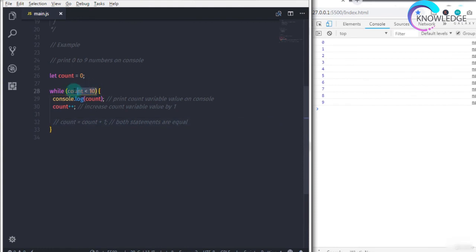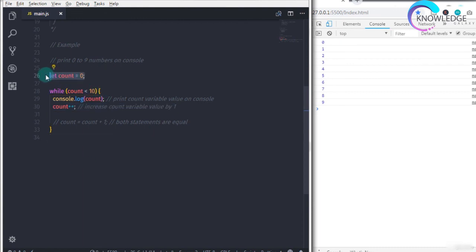Then it will check the expression again with the new variable value. So it will check whether 1 is less than 10 or not. And if the expression returns true, then it will print the count value on the console and again increase the value of the count variable by 1. So JavaScript will do the same thing over and over and print the numbers 0 to 9 on the console.